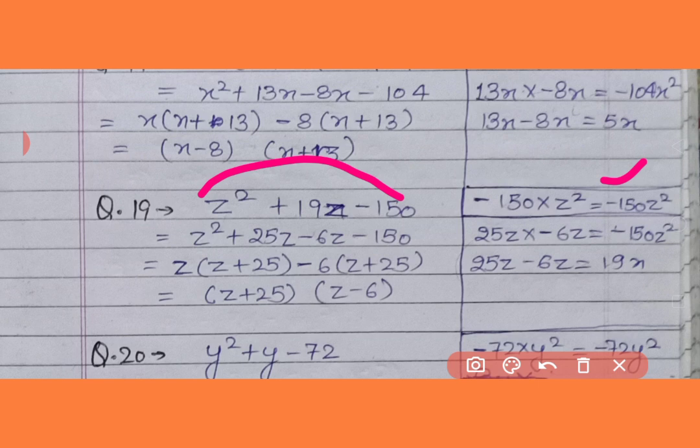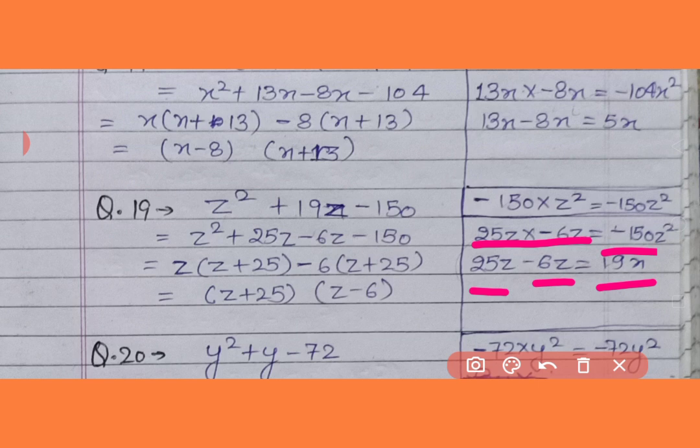And here we have to break 19z into two numbers whose subtraction will be 19 and whose multiplication will be 150. So 25z multiplied with minus 6z gives minus 150z square, and 25z minus 6z gives 19z.